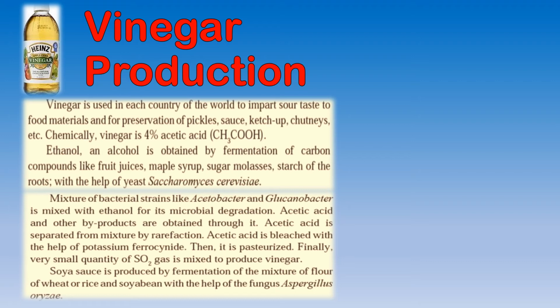This acetic acid is bleached with the help of potassium ferrocyanide. Then it is pasteurized, meaning it is taken to boiling point and cooled. Finally, sulfur dioxide gas is mixed to produce vinegar. Okay. That is the production of vinegar.